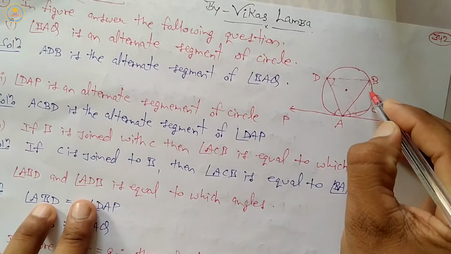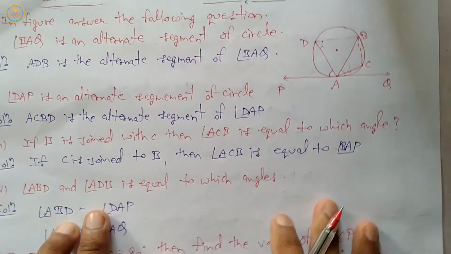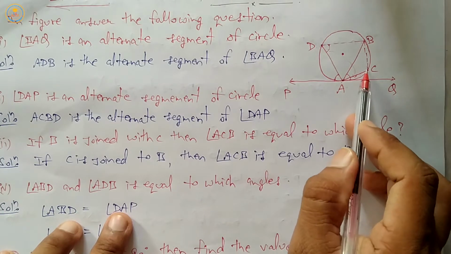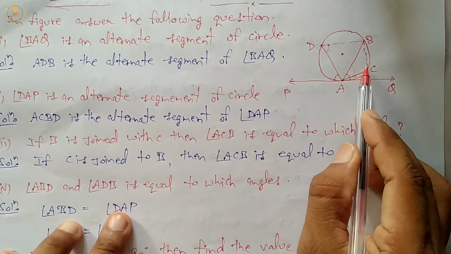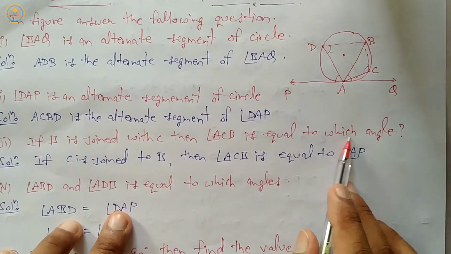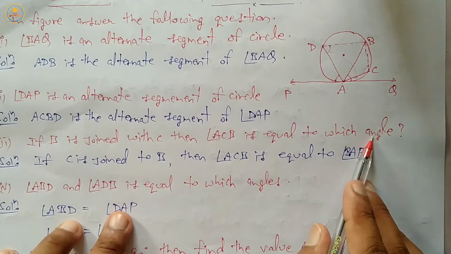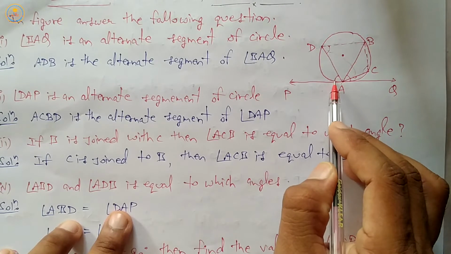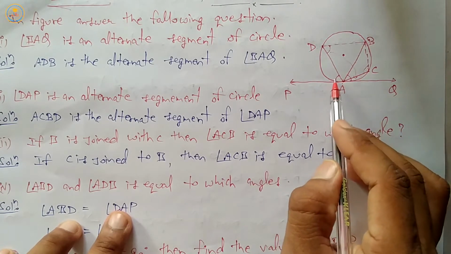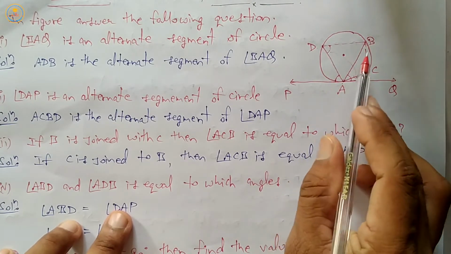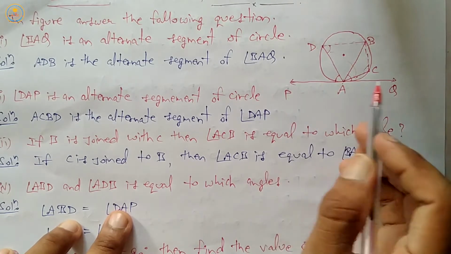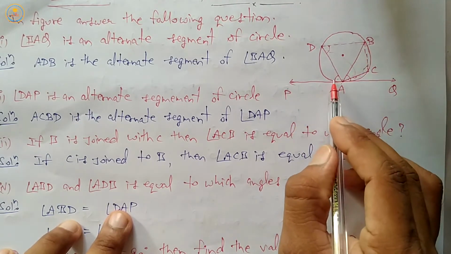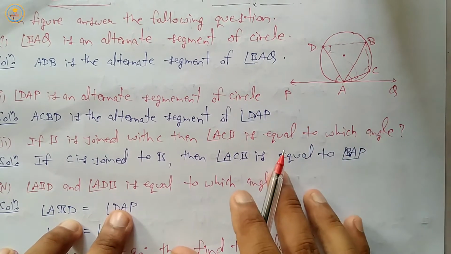then angle ACB is equal to which angle? ACB is equal to angle BAP, this one. This one is equal to this one, so BAP equals ACB, angles made in the same segment.